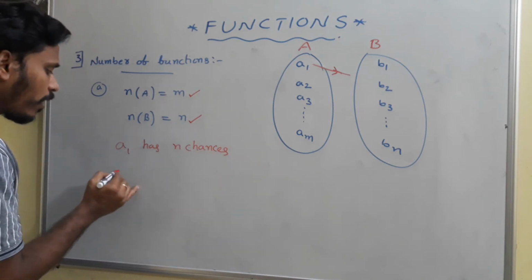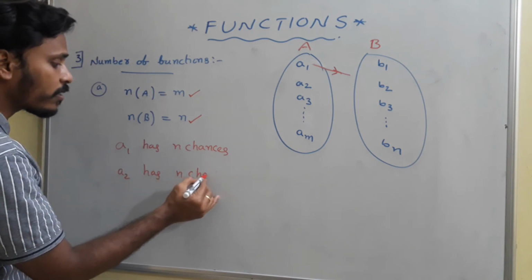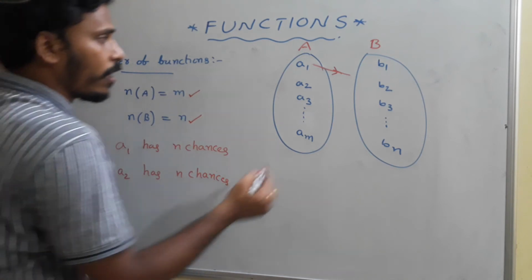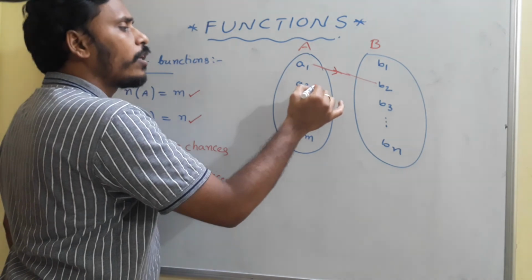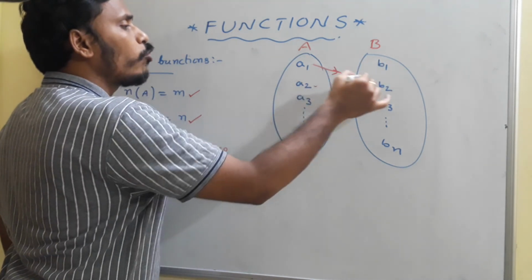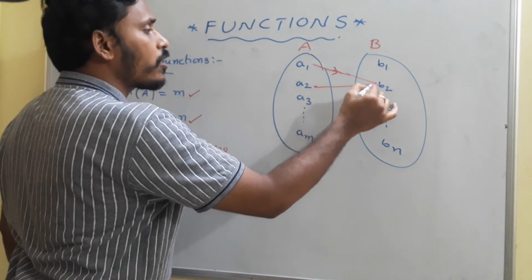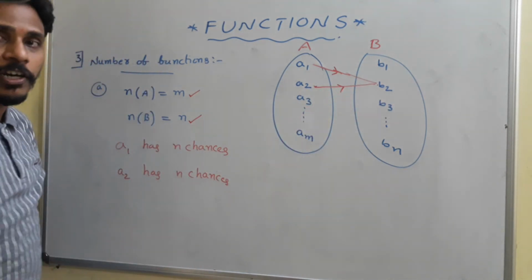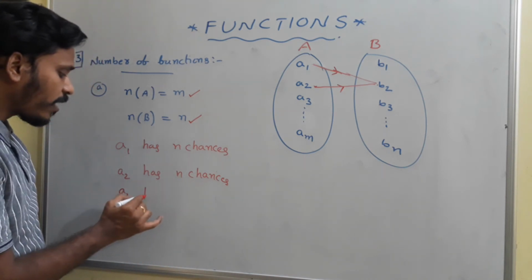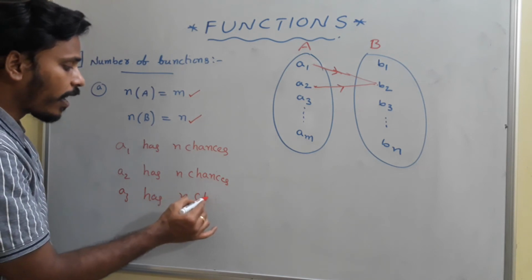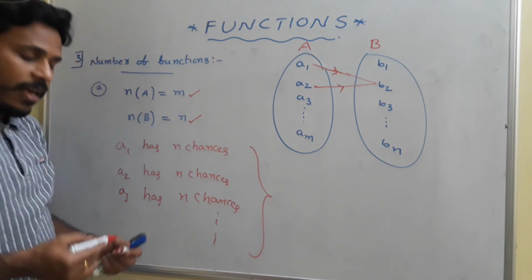Similarly, when you start from A2, again A2 has n chances. Here there are no restrictions. Suppose A1 reaches B2, then you start with A2. A2 may reach B1, B2, or B3, no problem. Even if A2 reaches B2, it is still a function, right? So A2 again has n chances, and A3 again has n chances. Likewise, every element of the first set has n chances.